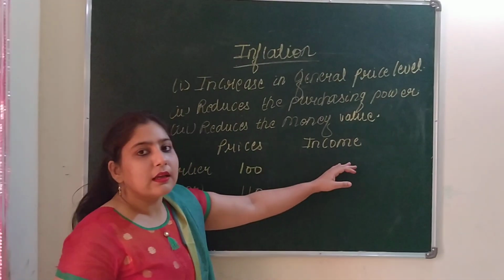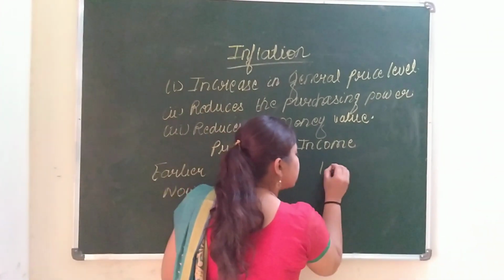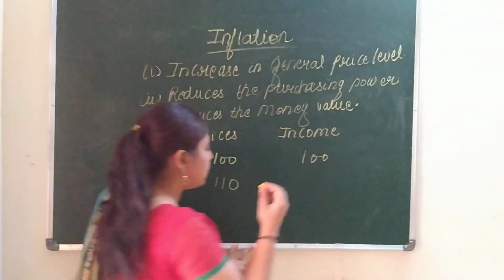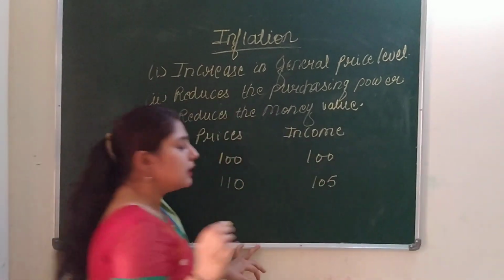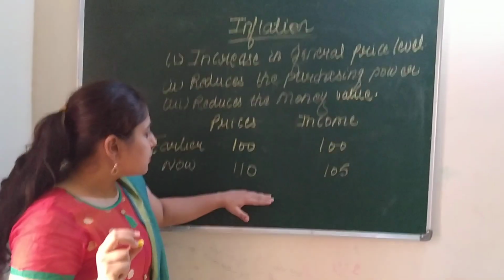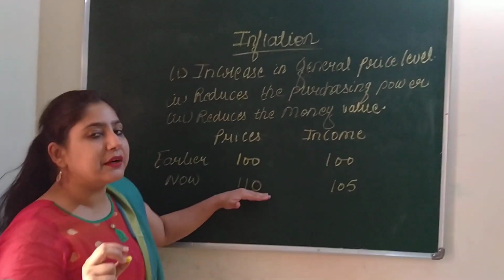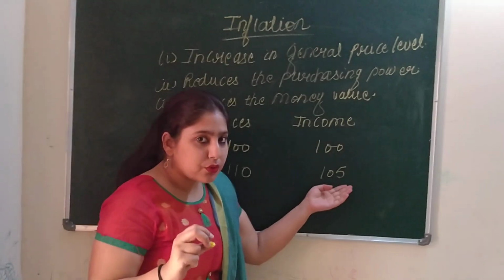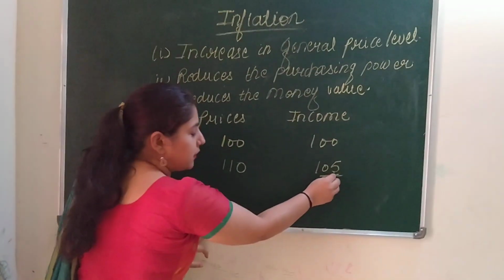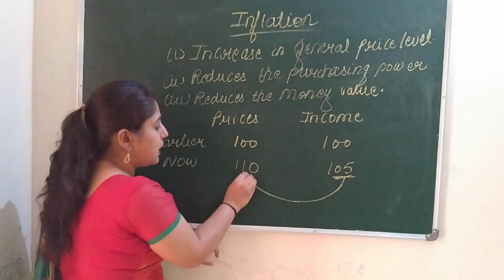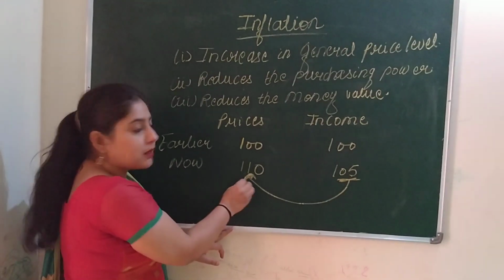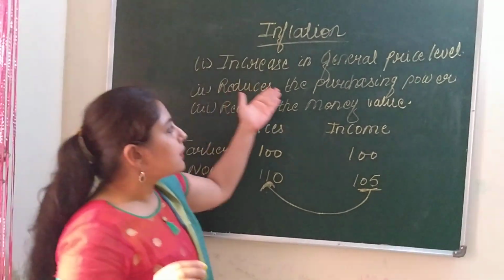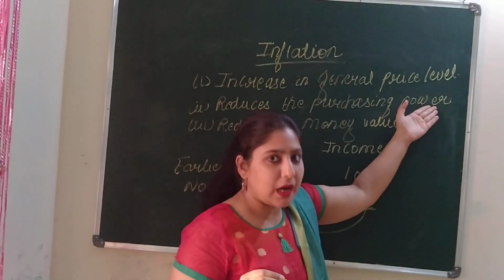If I look at the income level, earlier I was earning rupees 100, but due to some increment in my income, now I am getting rupees 105. So the price of oil is 110 and I have rupees 105. So with this amount, will I be able to buy this mustard oil? No, I cannot buy, which shows inflation reduces the purchasing power.